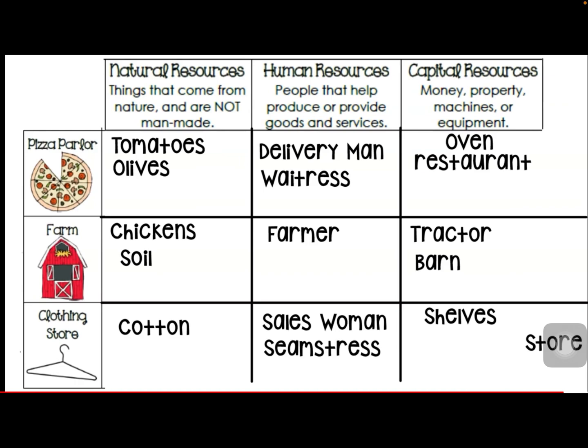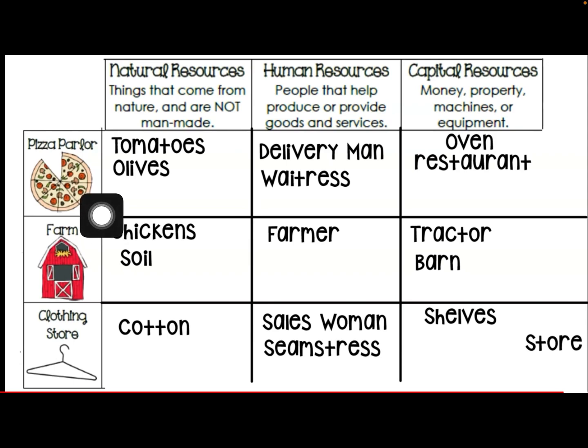So a couple other examples here when we're looking at natural resources, human resources, which we will talk about tomorrow, and capital resources. Right now I want us just to focus on this section here for capital resources and our natural resources section. Now I really like this chart here because it gives us some examples of real life situations and what type of resource is found there. So let's look at our first one here. We have a pizza parlor.